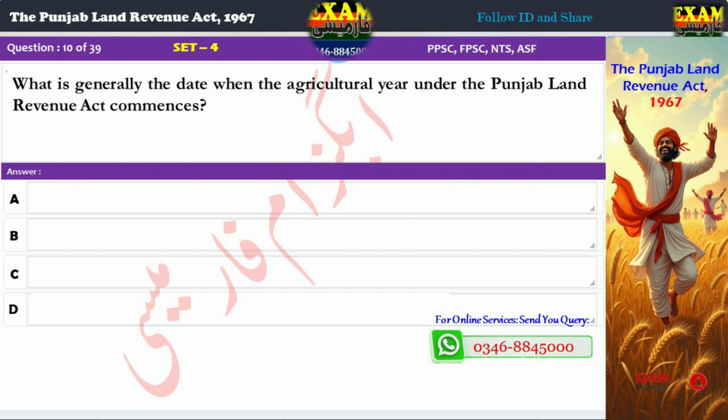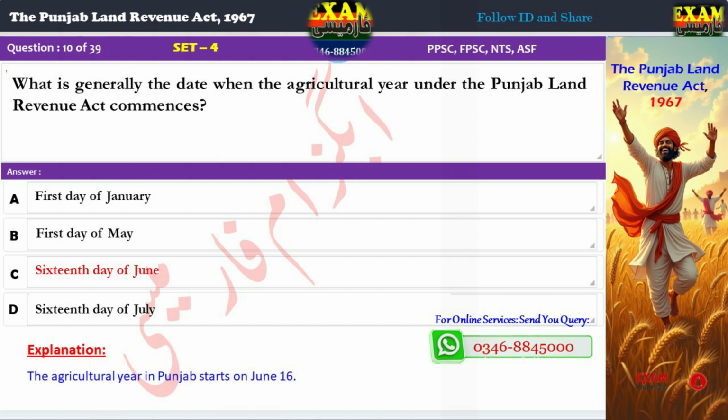Question 10. What is generally the date when the agricultural year under the Punjab Land Revenue Act commences? A. First day of January. B. First day of May. C. 16th day of June. D. 16th day of July. Correct answer: C. 16th day of June. Explanation: The agricultural year in Punjab starts on June 16th.